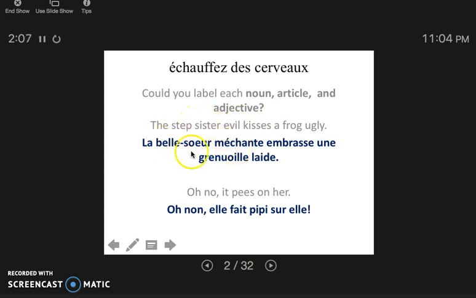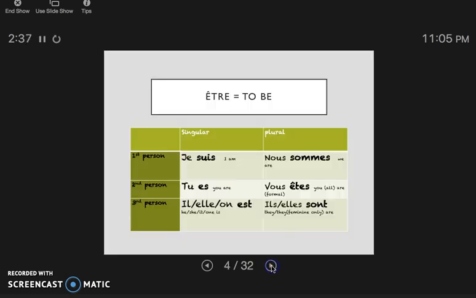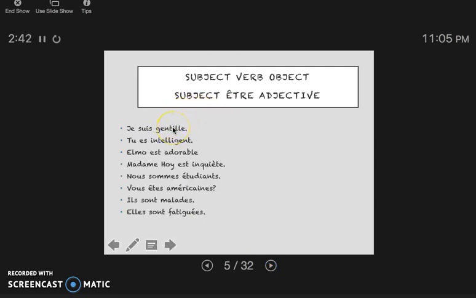So the noun is the stepsister. Her adjective to describe her is naughty or evil. The other noun is the frog, grenouille, and the adjective to describe it is ugly. So if I wanted to best translate it, I would say the evil stepsister kisses an ugly frog. But I wanted to give you this example so that you could see how weird it sounds if we don't put these adjectives in the right location. Because again, nouns have all the power. We have to see that the nouns are going to change the verb as well as the adjective that agrees with it.